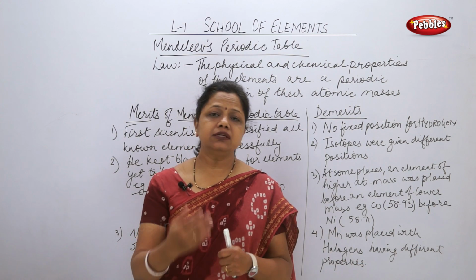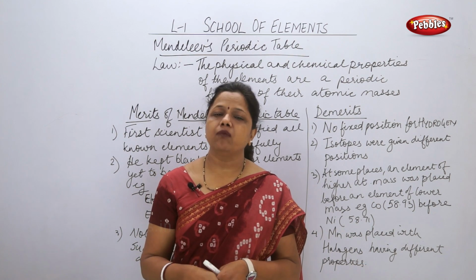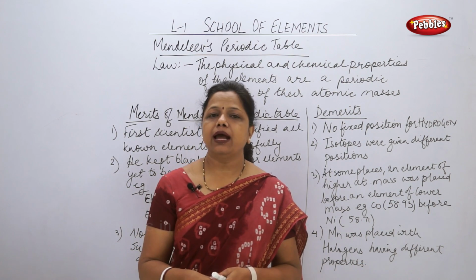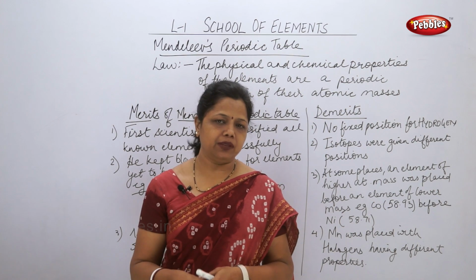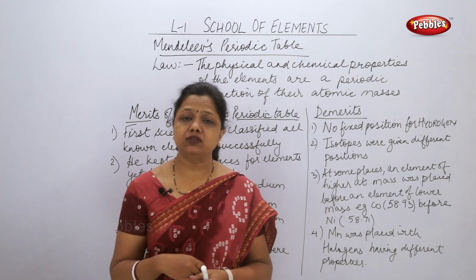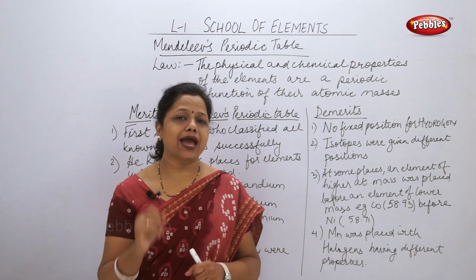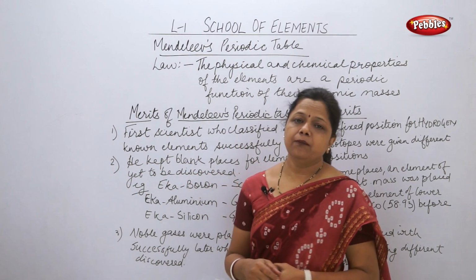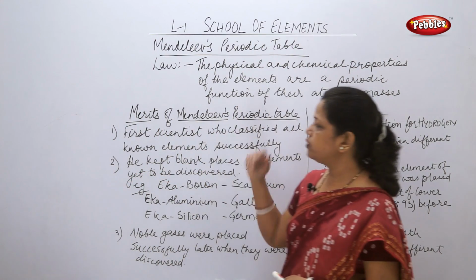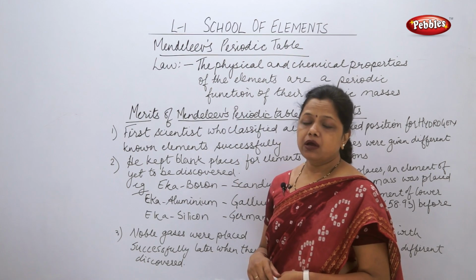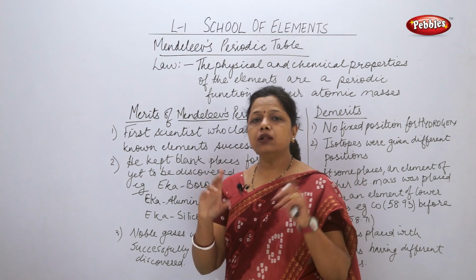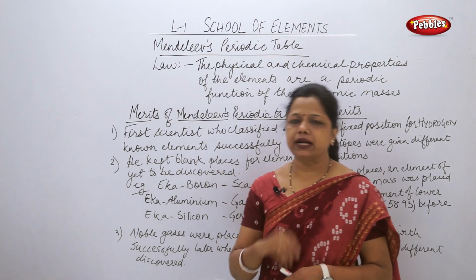As I said, these were the very good features of the Mendeleev periodic table, and that's why it was accepted by many people. What were the merits of that? What were the things which were the highlight of this periodic table? The merits were, he was the first scientist who could classify all the 63 elements known at that time.